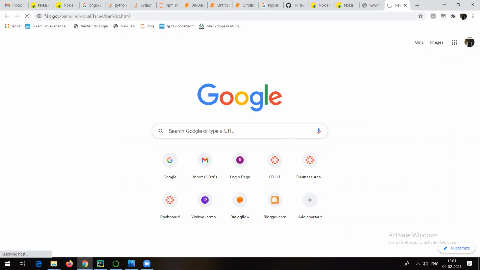See, this particular link, which is a .html actually, I just clicked on this and maybe I have connected from my mobile phone right now because there is a power cut. So maybe because of that it is somewhat slow.